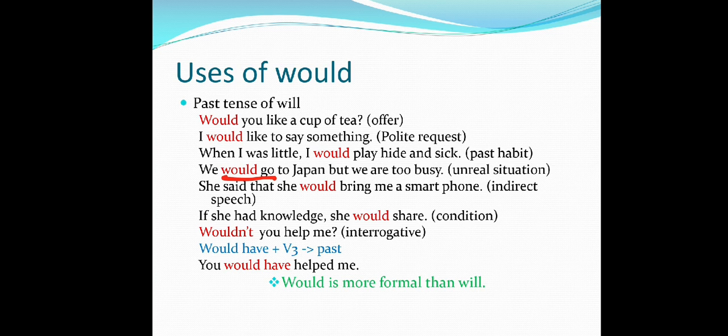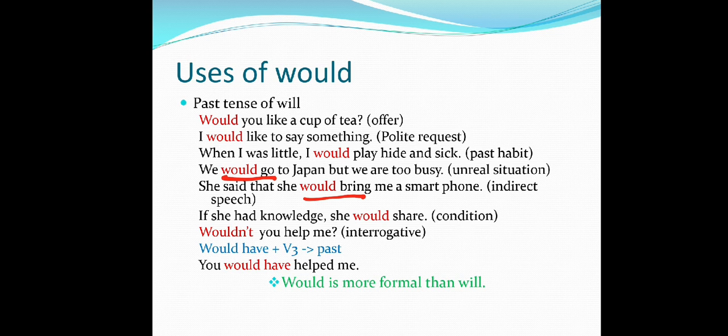She said that she would bring me a smartphone. Indirect speech. Okay, in indirect speech we can say she said that she would bring me a smartphone. So this was my past situation and I said it in indirect form. So she said that she would bring me a phone. And if I say it in the present, she says to me that she will bring a phone. That shows my past intention, what I spoke in the past time. So she said to me that she would bring me a smartphone.